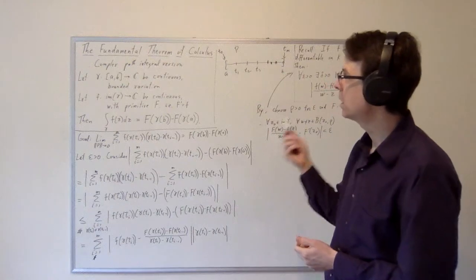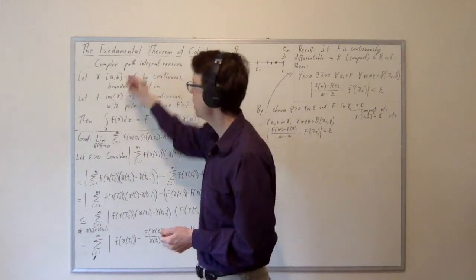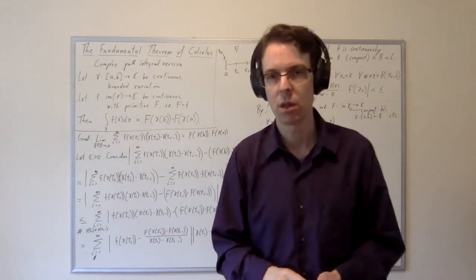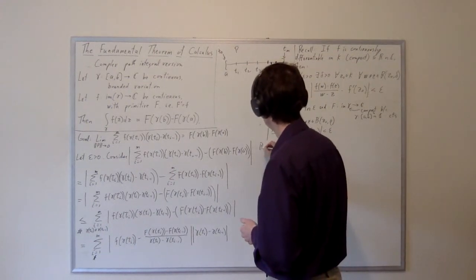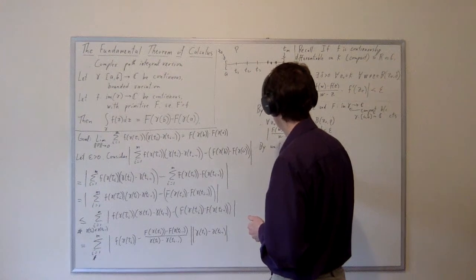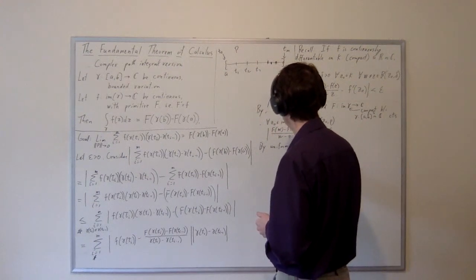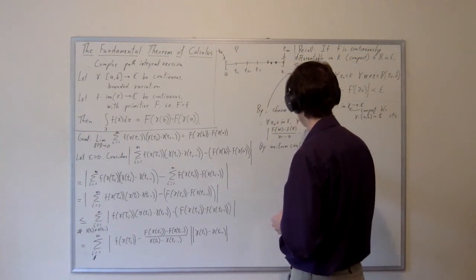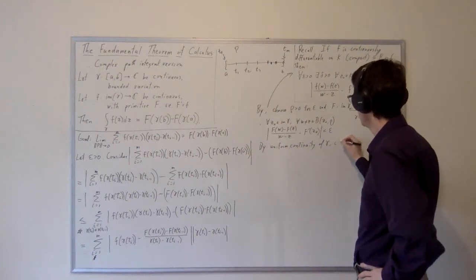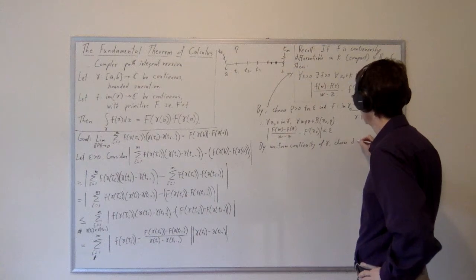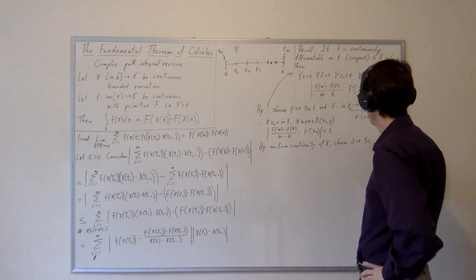Well, we use the fact that gamma is continuous on a compact set, and so it's uniformly continuous. So we're going to invoke the uniform continuity of gamma.